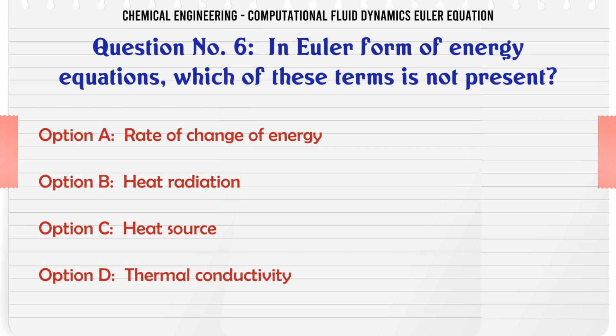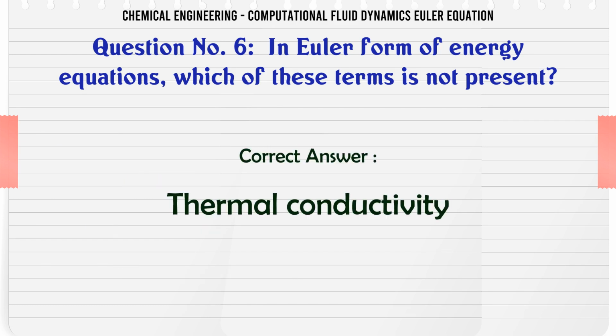In Euler form of energy equations, which of these terms is not present? A. Rate of change of energy. B. Heat radiation. C. Heat source. D. Thermal conductivity. The correct answer is thermal conductivity.